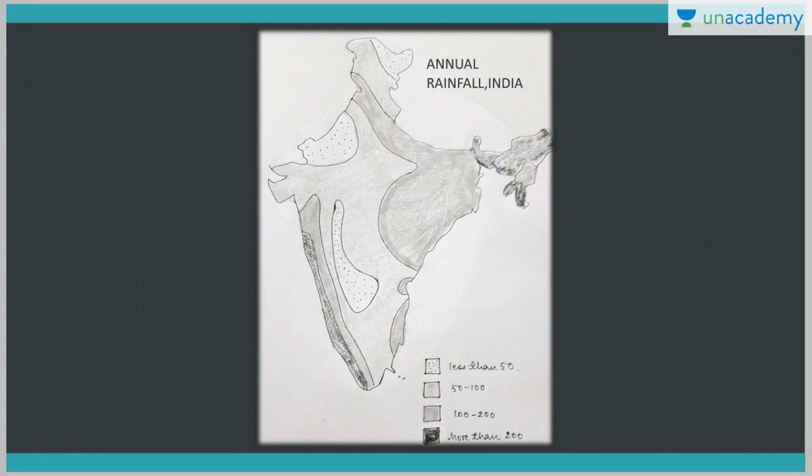Okay. Now this is about the distribution of monsoon rainfall in India. You can see here, the dark shaded regions are the regions where we have more than 200 centimeters of rainfall. The regions adjoining them have 100 to 200 centimeters of rainfall. This one 100 to 200 centimeters, and this one also. Then in the interior parts we have between 50 to 100 centimeters of rainfall, and in the Thar region, the Ladakh region, and the interior parts of the peninsula, we have less than 50 centimeters of rainfall. This is the drought prone area.